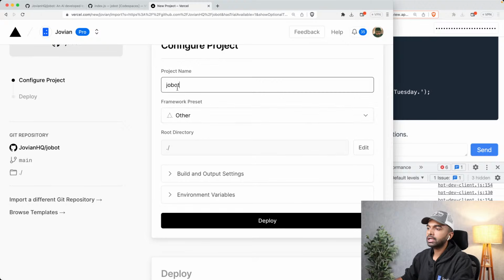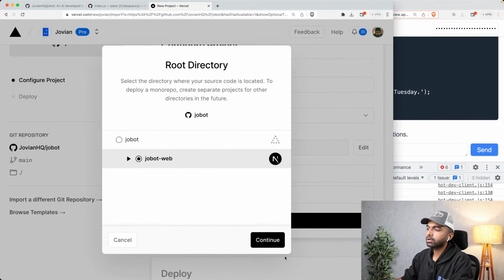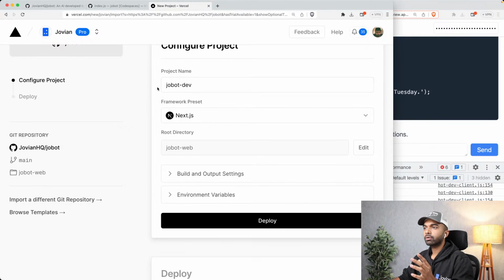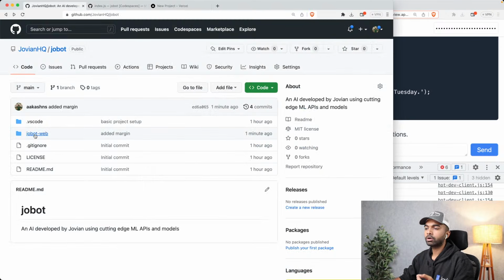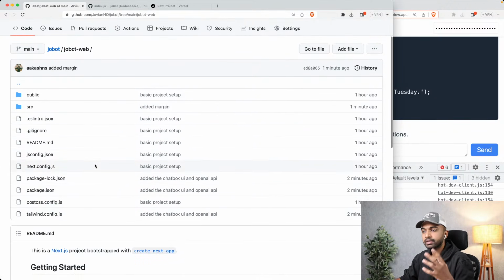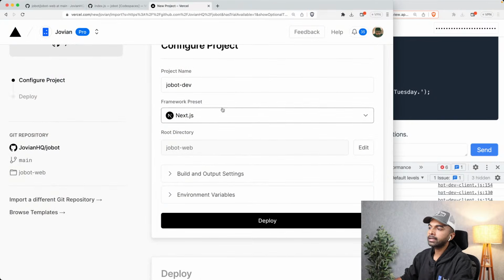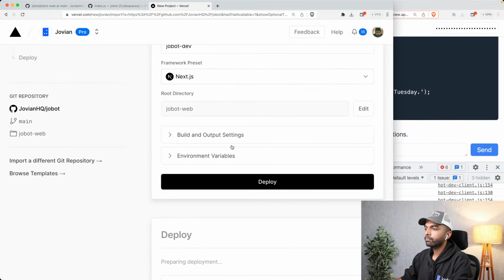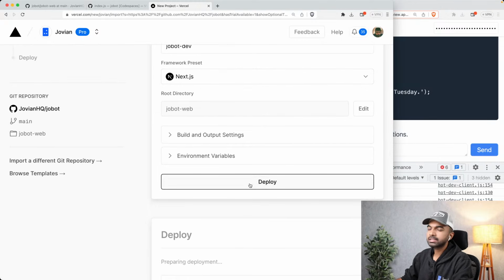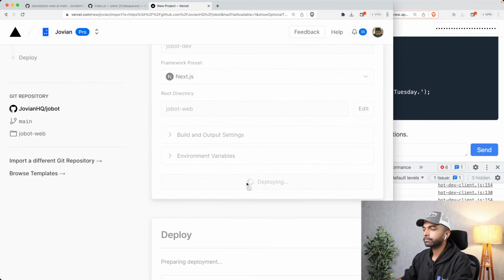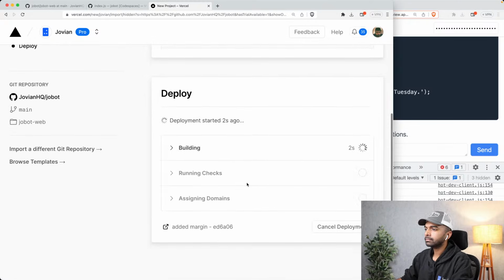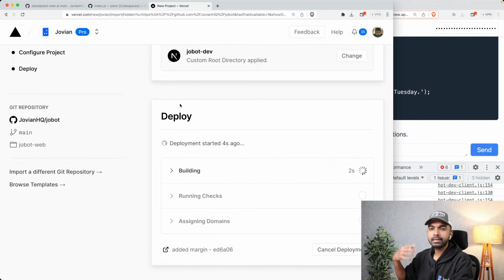And okay, so the project name is going to be Jobot, or let's just say Jobot live or something like that, or Jobot dev. And you need to select a root directory. So the root directory we're going to use is called Jobot web. In the repository, we have this folder called Jobot web that contains all the Next.js code, the Next.js project, and it automatically detects that we are using Next.js. So now we can also set some build and output settings. We don't need them right now. And now we can click deploy. Okay, perfect. So now this is building and this is deploying.